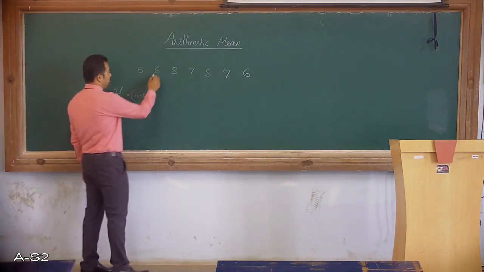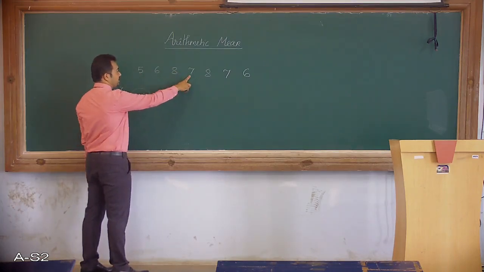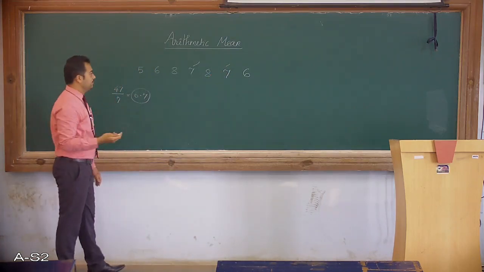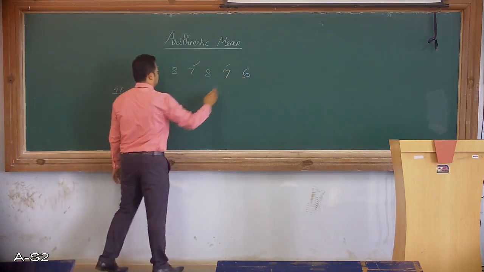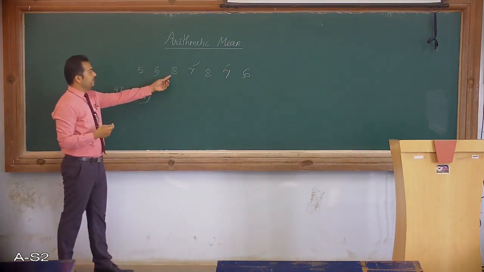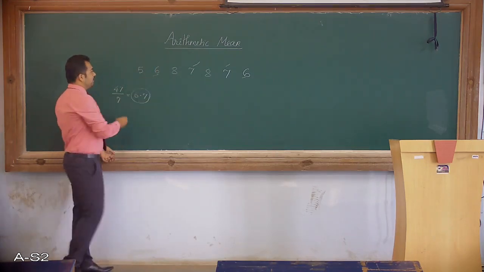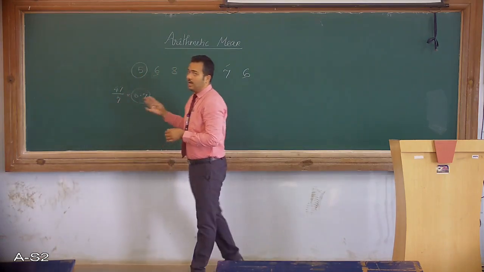Now 7 and 7 are very near to 6.7. The other two values, 8 and 5, are also near to 6.7, while one value is not as near to 6.7 as compared to the other elements.